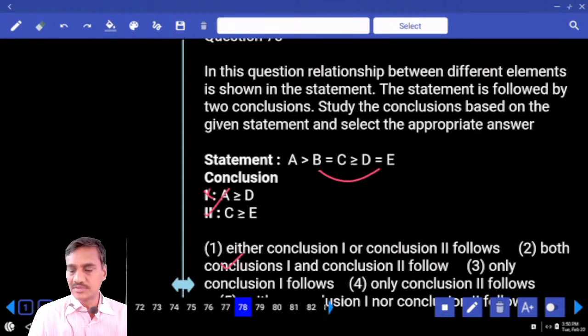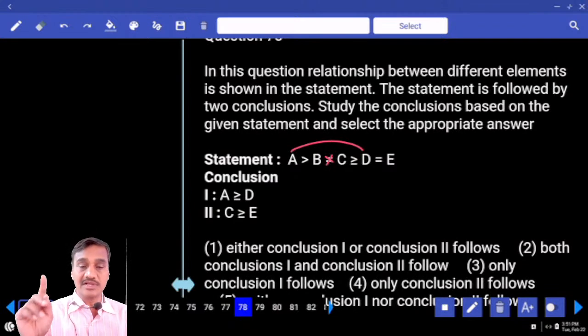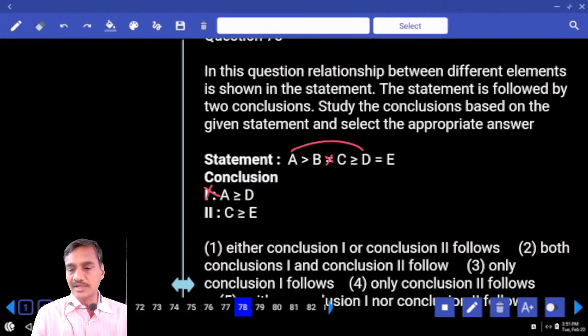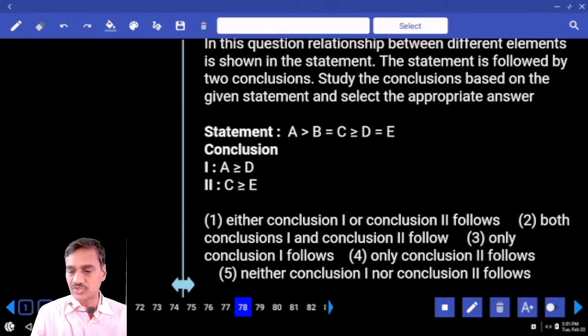Then 78. Now in this 78, the relation between A and D, tell me which symbol is common here, and leave this symbol equals to, greater than. A greater than D is true, and greater than or equals to D is false. And C and E between these two, forget about this symbol equals to, C greater than or equals to E, definitely true. Hence what is your answer? Only 2 follows, and it is given in choice 4, question number 78.